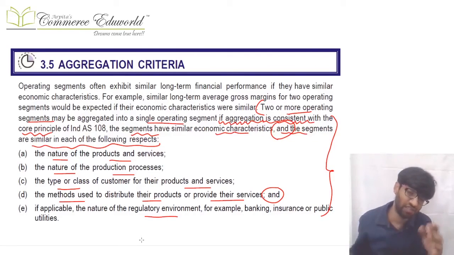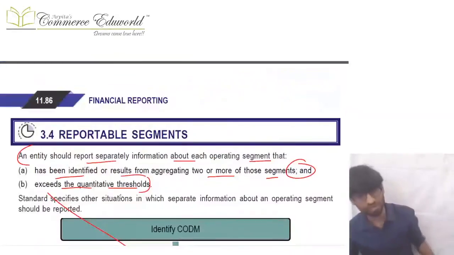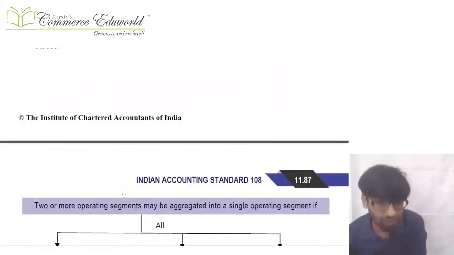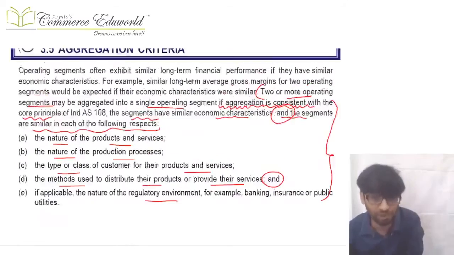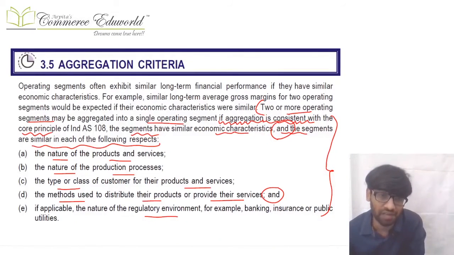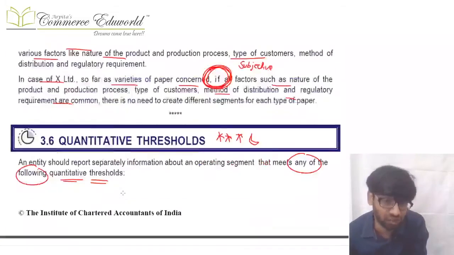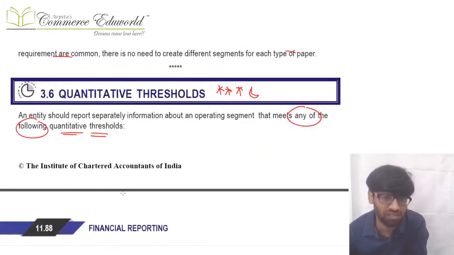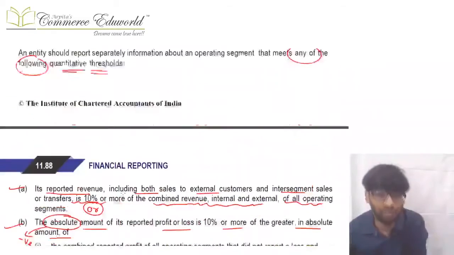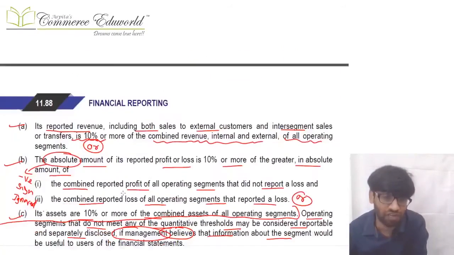On aggregate we can check whether it fulfills that quantitative limit or not, and accordingly we can disclose it. The example given over there was Britannia biscuit and Britannia cake. Maybe they might be considered as operating segments which can be aggregated and then checked for the quantitative thresholds. So what are the quantitative thresholds? These are very, very important. If you fulfill any of these quantitative thresholds, you become a reportable segment.